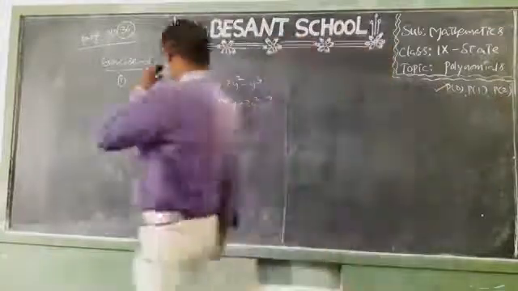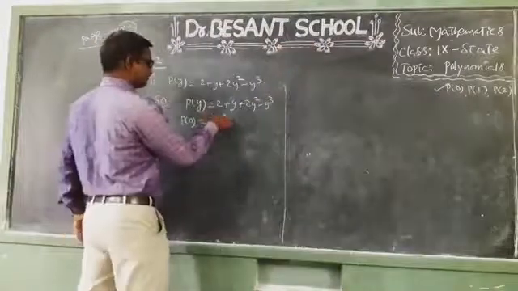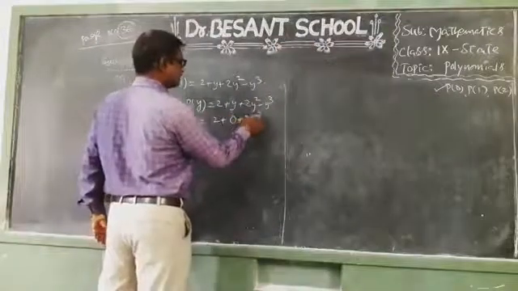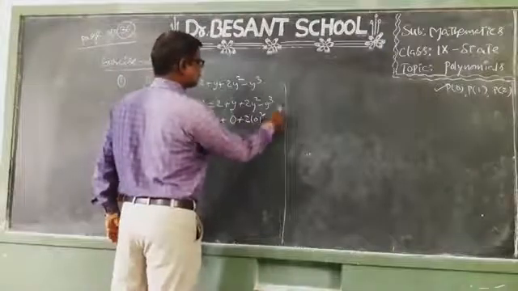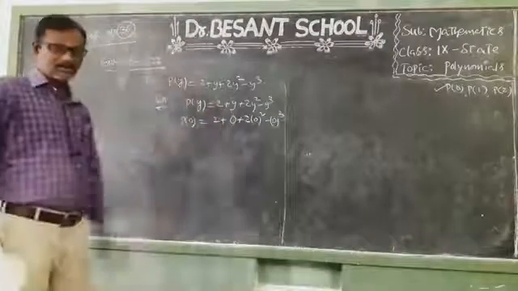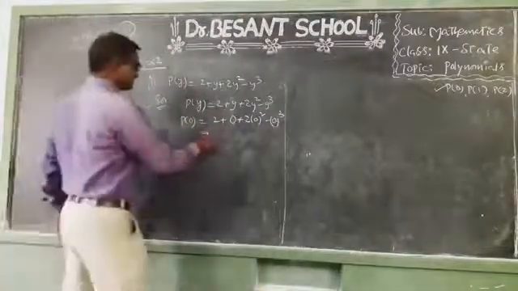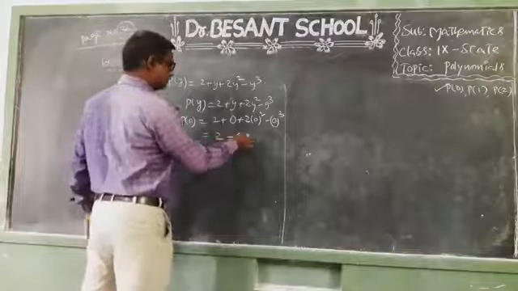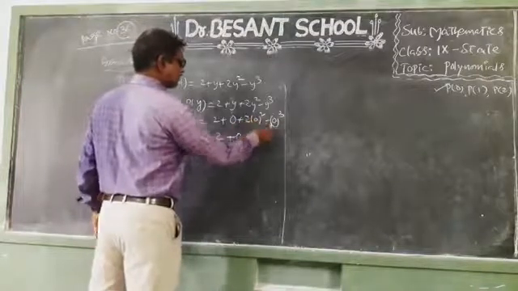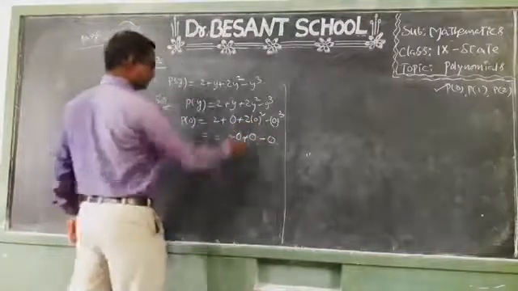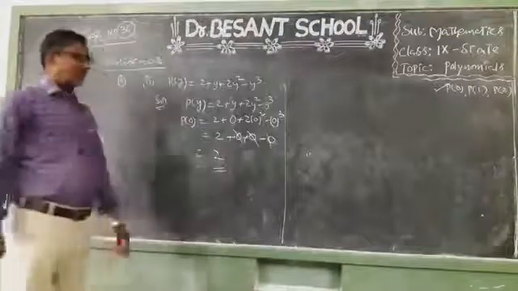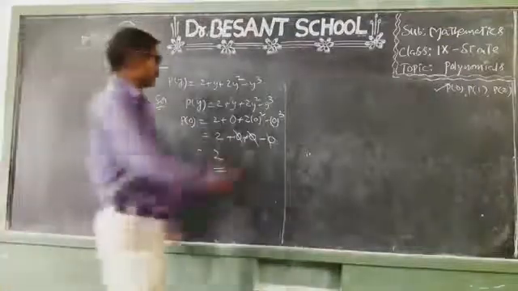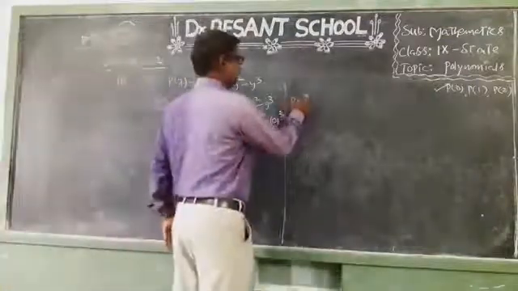Okay children. So P of 0 means what? 2 plus 0 plus 2 into 0 square minus 0 cube. Putting y equal to 0, that is called P of 0. So it is 2 plus 0. 0 square is 0, 2 into 0 is 0, minus 0 cube is 0. So ultimately what we get? 2 only. Next one is P of 1.